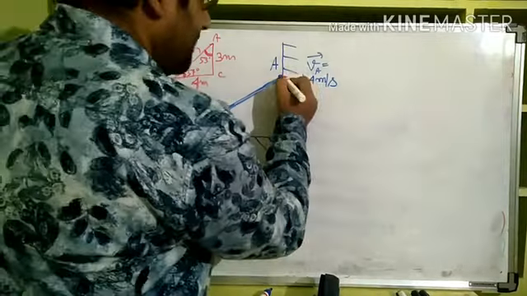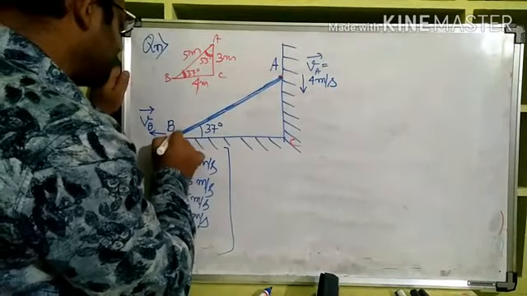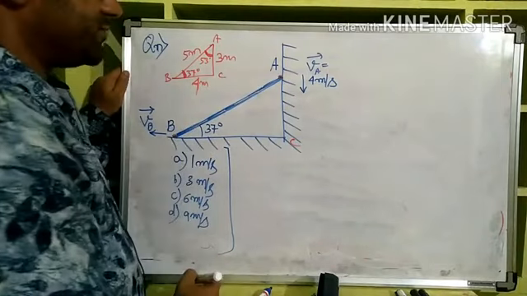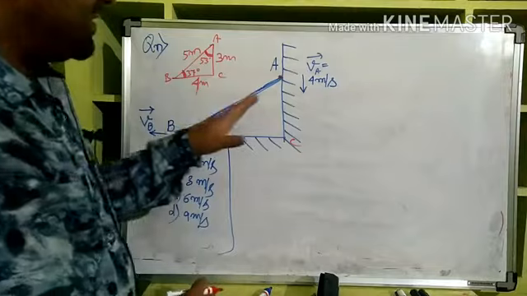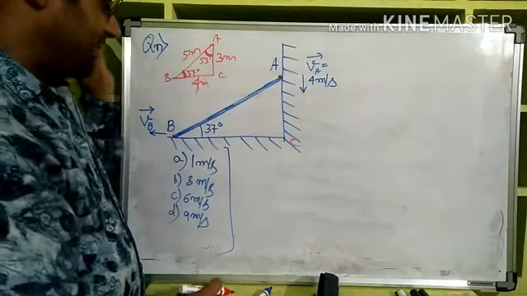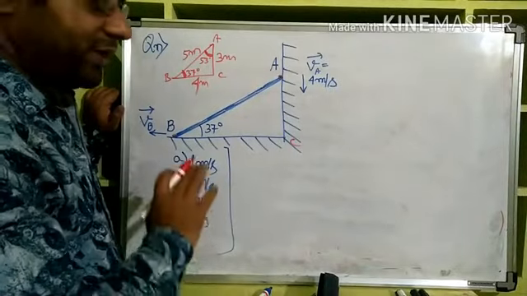Now see, if the tip A is coming down with 4 meter per second, with what speed the tip B will move towards west is the question. Now, here this is so simple that if we know one trick, we can just take the direct answer without doing any calculation.